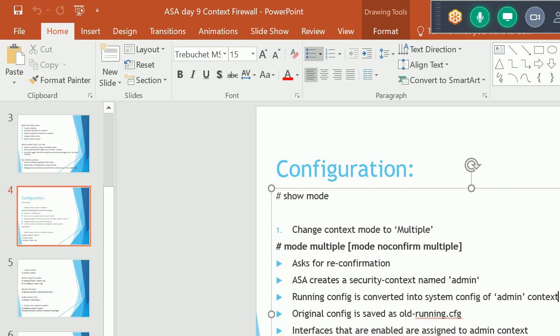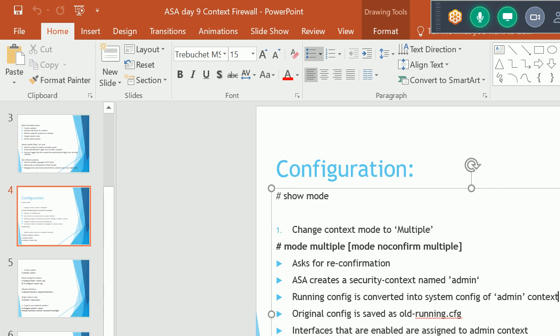The original config is saved as old_running.cfg, which is the name of our file. Interfaces that are enabled are assigned to the admin context only, meaning when we convert our ASA into multiple mode, all the interfaces are allocated to the admin context only.